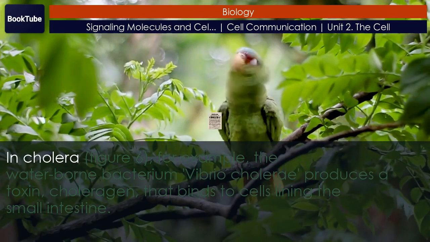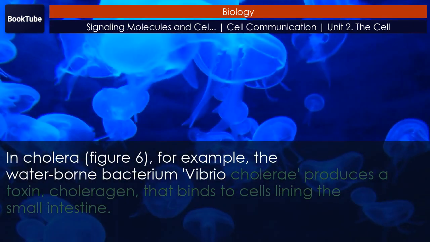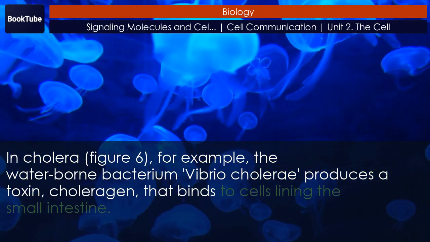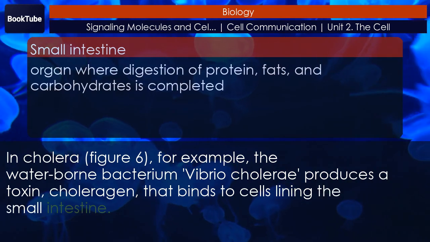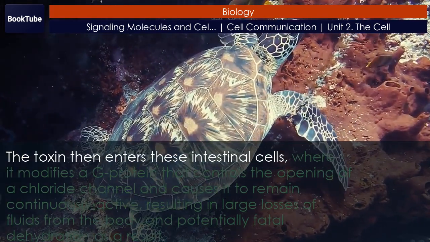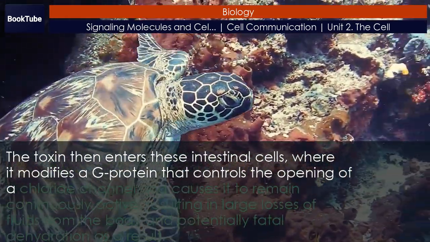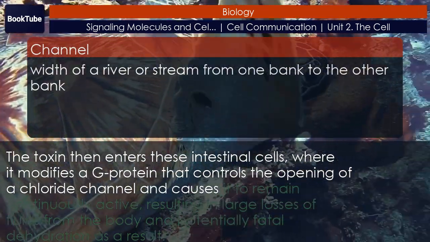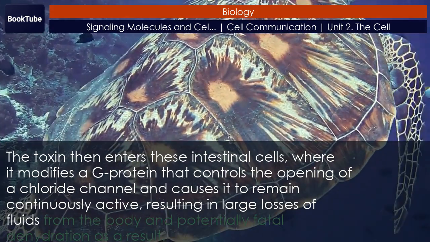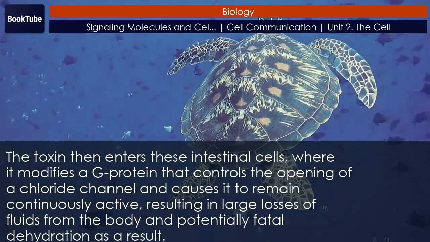In cholera, for example, the waterborne bacterium, Vibrio cholerae, produces a toxin, choleragen, that binds to cells lining the small intestine. The toxin then enters these intestinal cells, where it modifies a G protein that controls the opening of a chloride channel and causes it to remain continuously active, resulting in large losses of fluids from the body and potentially fatal dehydration as a result.